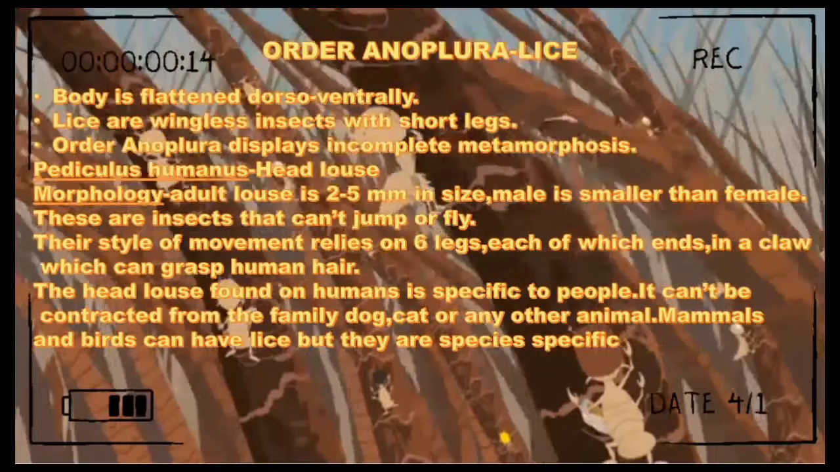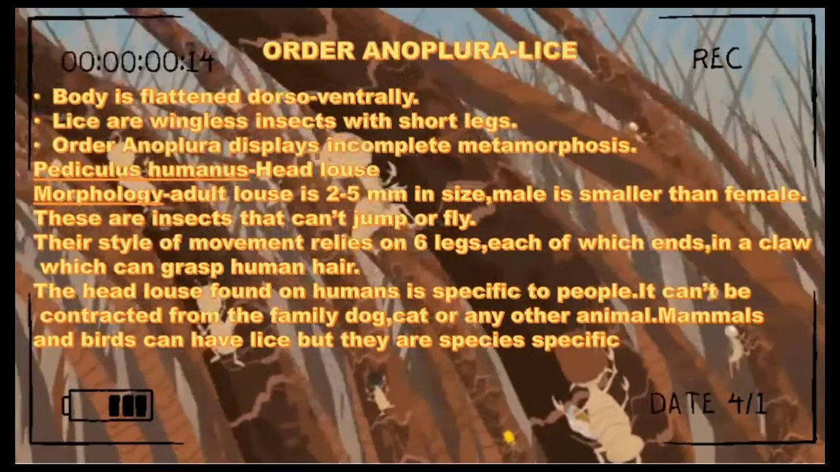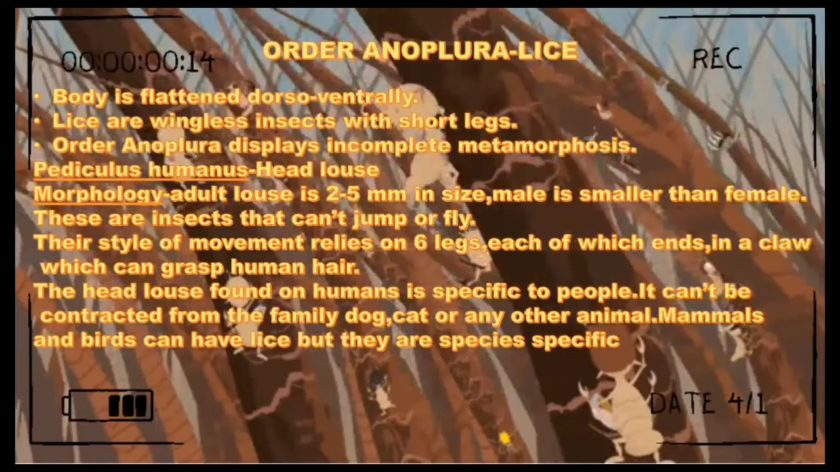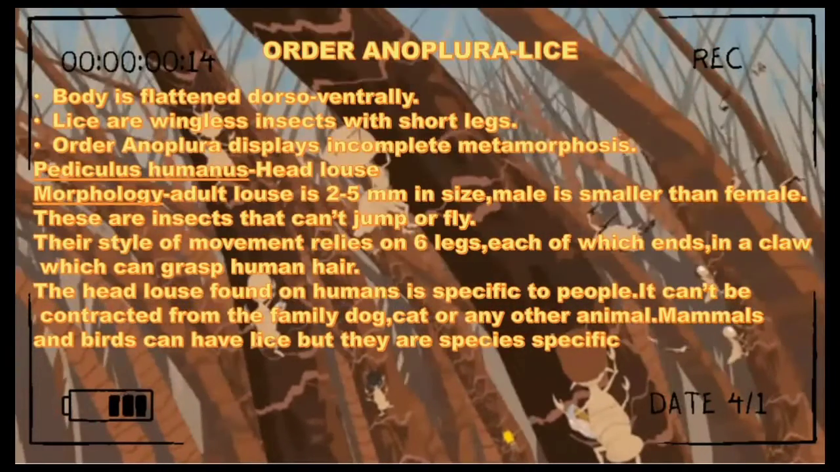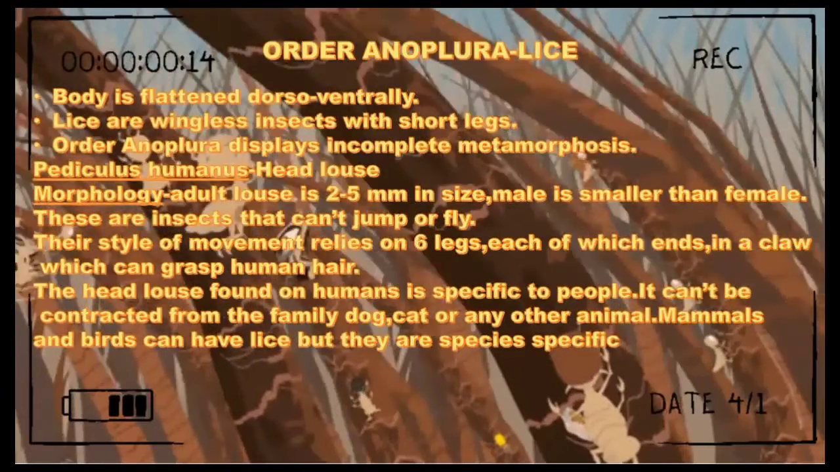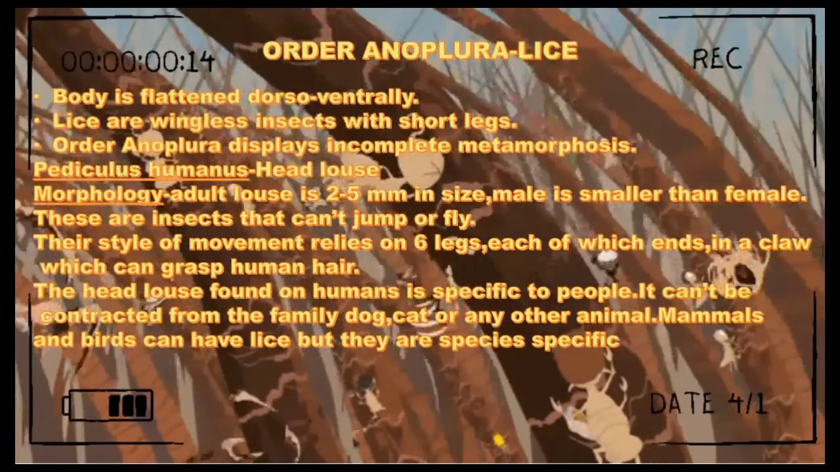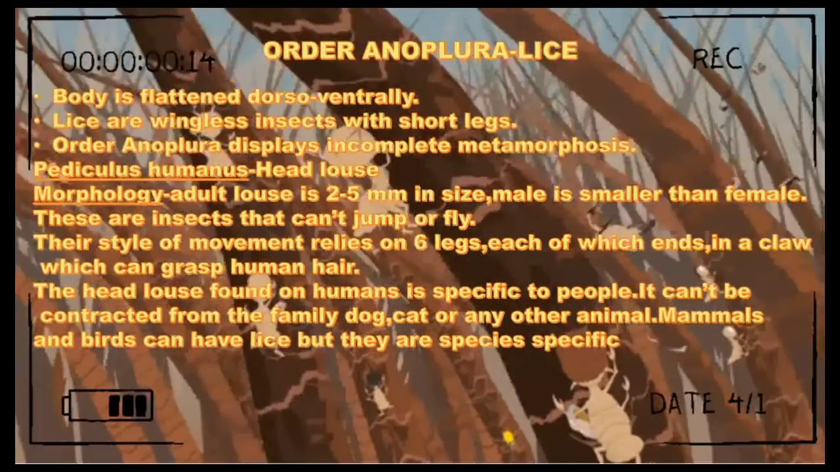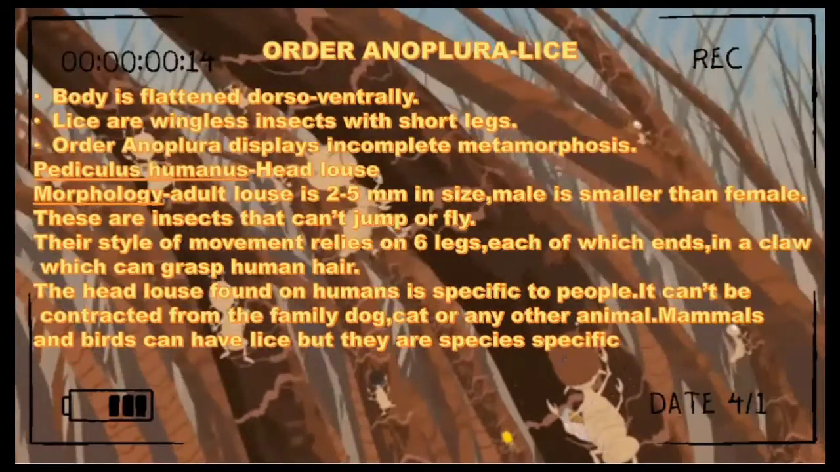Male is smaller than female. These are insects that can't jump or fly. Their style of movement relies on 6 legs, each of which ends in a claw which can grasp human hair. The head louse found on humans is specific to people. It cannot be contracted from the family dog, cat, or any other animal. Mammals and birds can have lice, but they are specific.